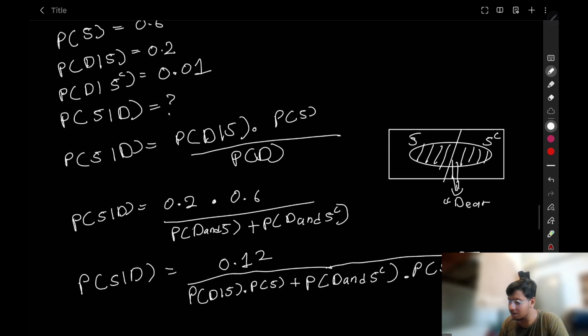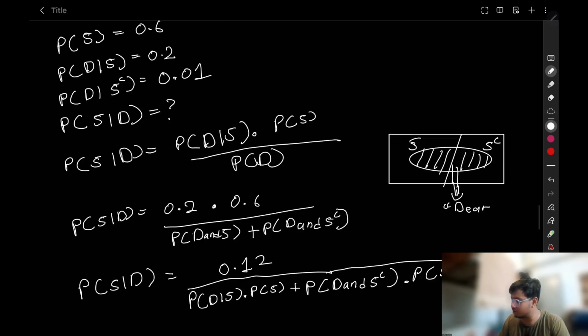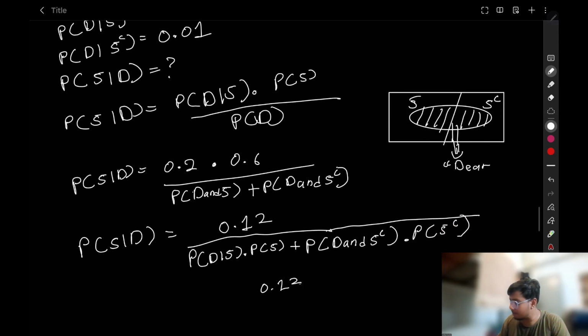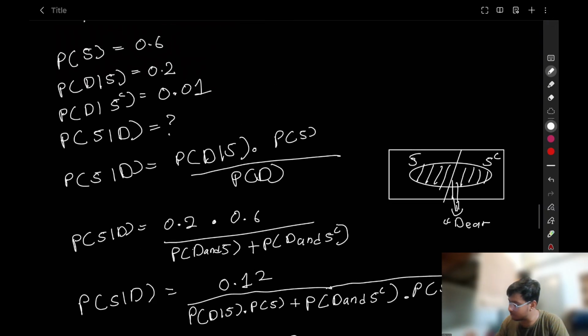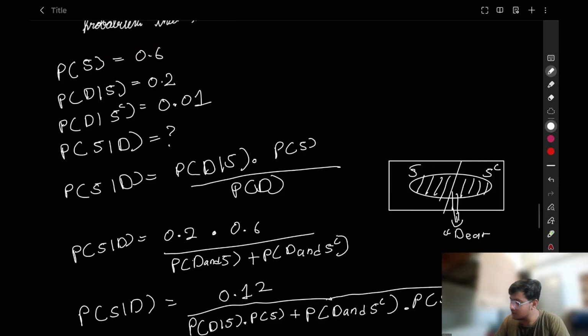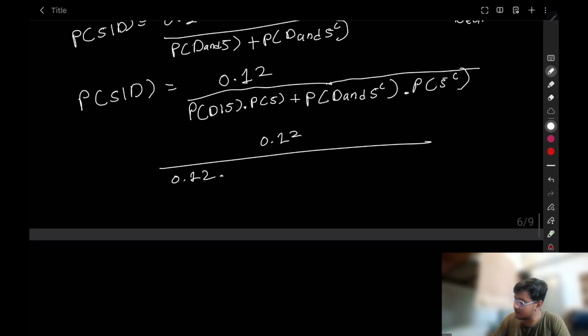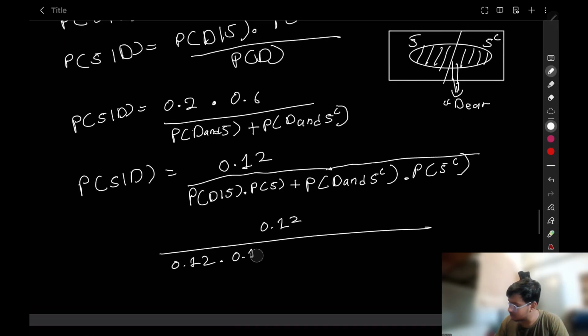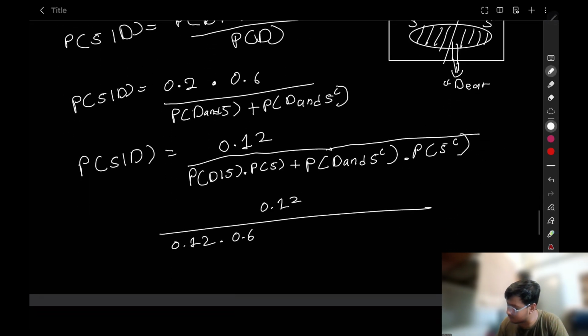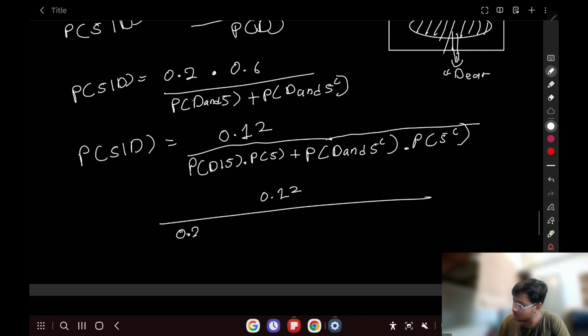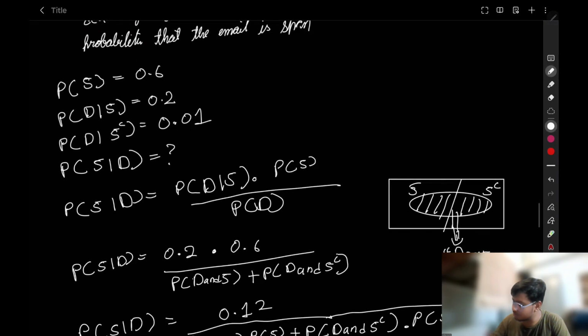D given S is 0.2. 0.12 upon, D given S, 0.2, multiplied by probability of S, which is 0.6, sorry for that. Probability of D given S is 0.2, multiplied by, what is probability of S? 0.6.